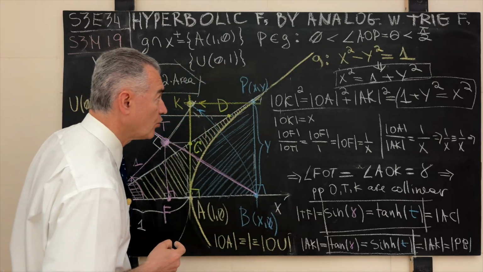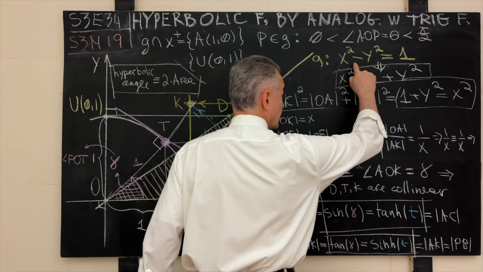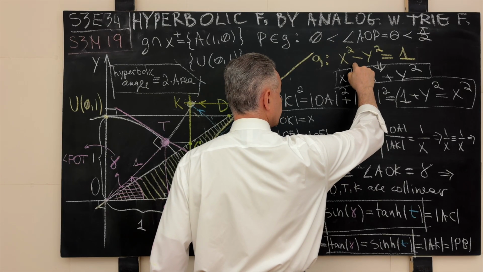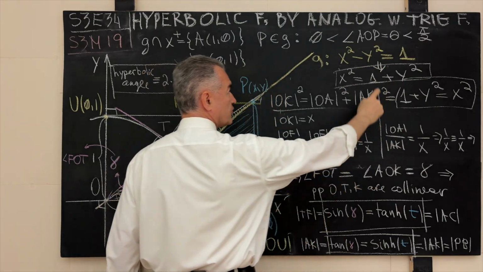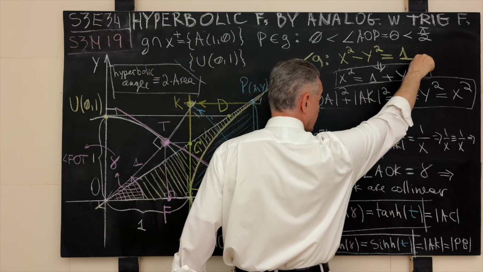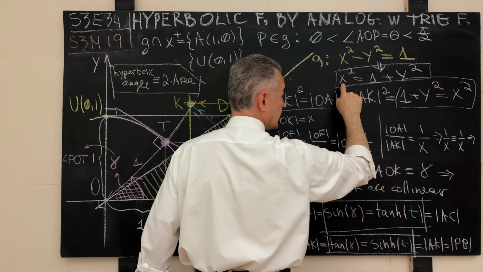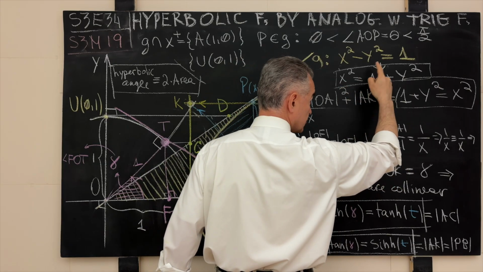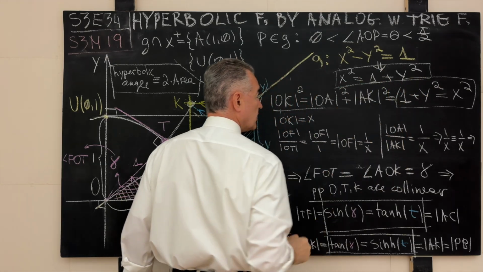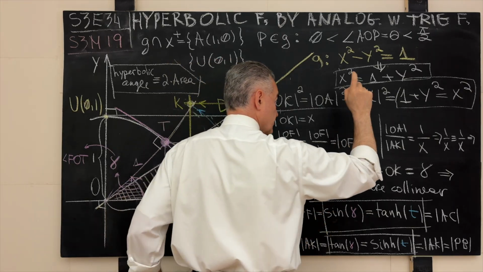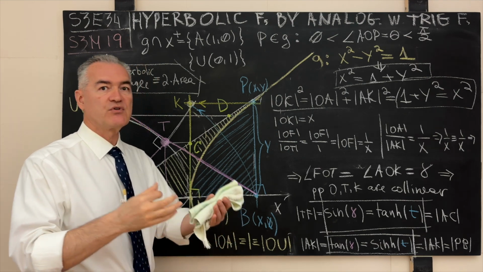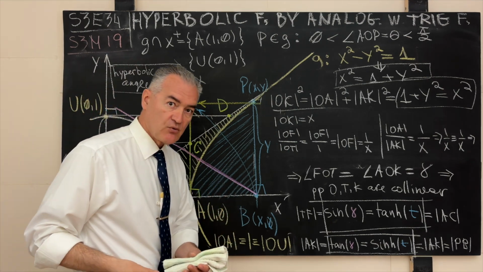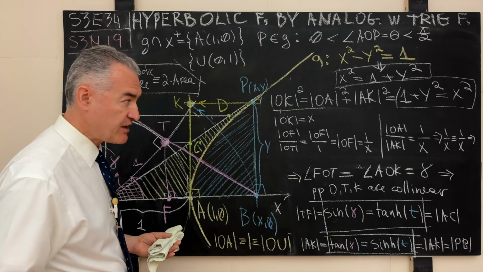And to that end, we go back to our canonical equation of the origin-centered unit hyperbola, x squared minus y squared equals 1, and we move the square of the y component to the right-hand side of the equal sign, and we obtain x squared equals 1 squared plus y squared. Now the question is, this is an algebraic relation, so what is a plausible geometric equivalent of this algebraic relationship? Well, the Pythagorean theorem comes to mind.